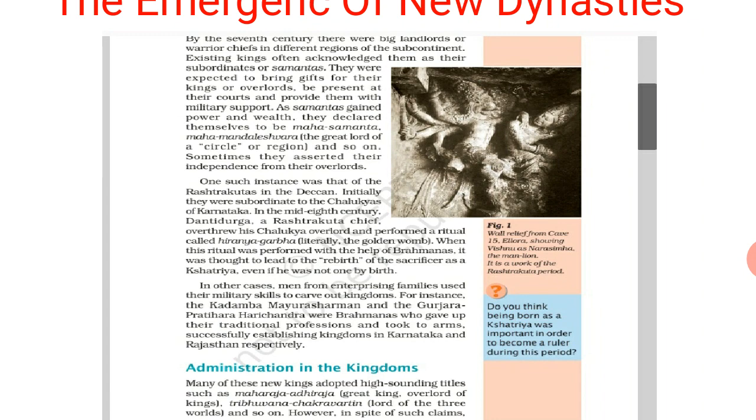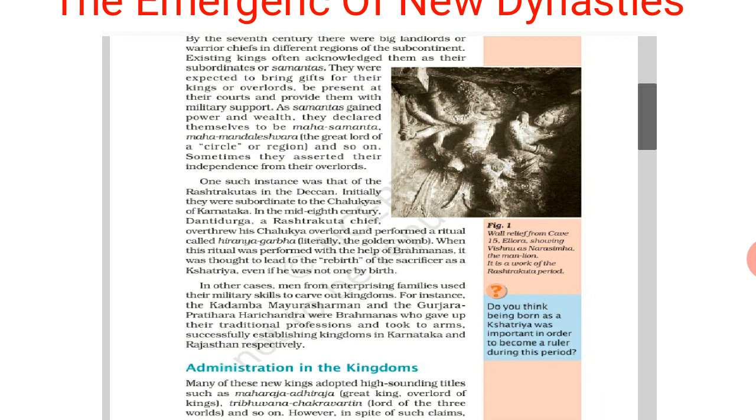One such instance was that of the Rashtrakutas in the Deccan. Initially, they were subordinates to the Chalukyas of Karnataka. In the Chalukya dynasty of Karnataka, there was one samanta, and he wanted to be a chief. So what did he do? He became chief. And who was the person?